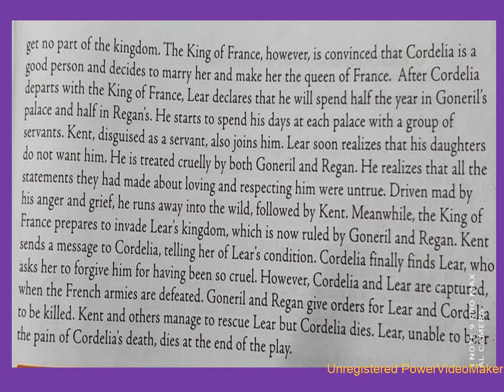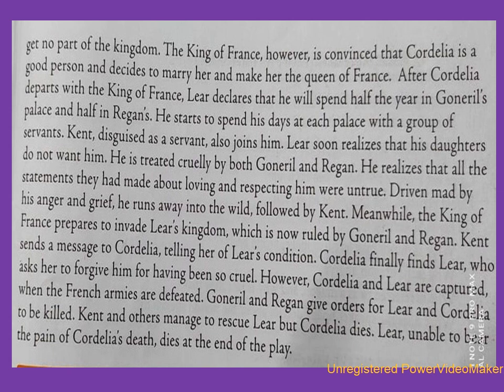After Cordelia departs with the King of France, Lear declares that he will spend half the year in Goneril's palace and half in Regan's. So after Cordelia's marriage, King Lear decides that half of the year he will live with his eldest daughter Goneril, and half of the year with his second daughter Regan. So he starts to spend his days at each palace with a group of servants.